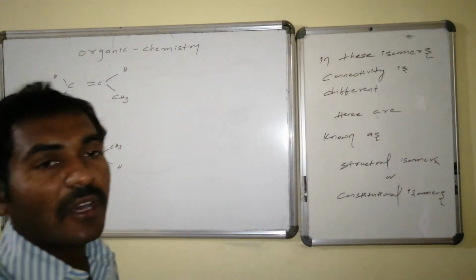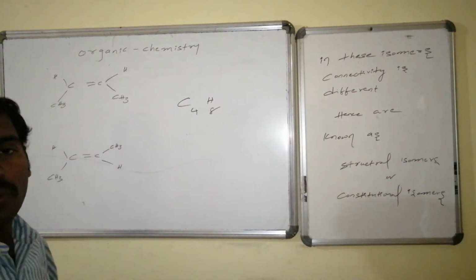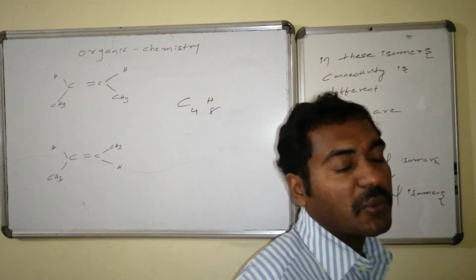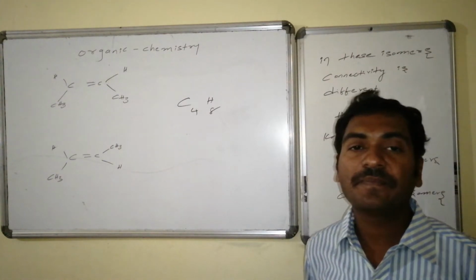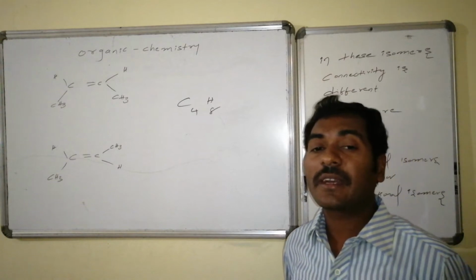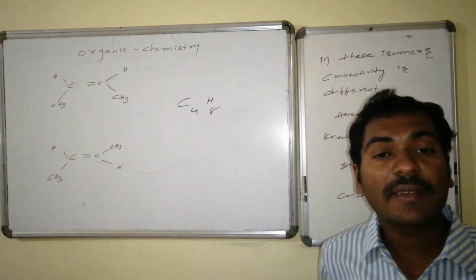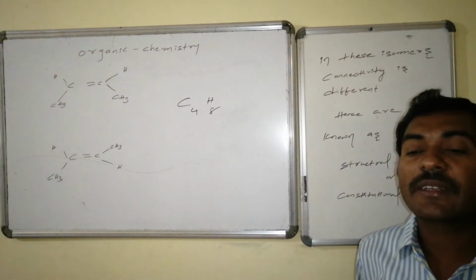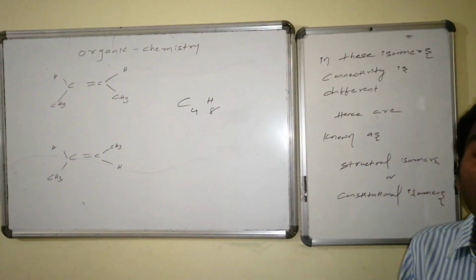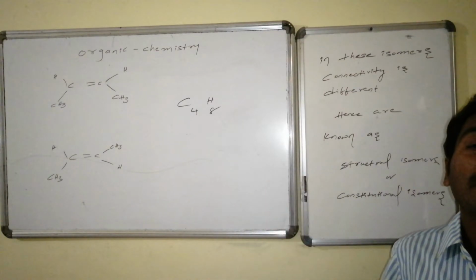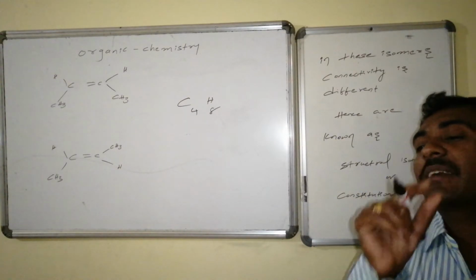If you look at the formula of the compounds, carbon is 4, hydrogen is 8, C4H8 is present in both cases. Every carbon atom of the first and every carbon atom of the second molecule are the same. They are connected with the same number of other carbon atoms. But though they maintain the same connectivity, they differ in the spatial adjustment of groups connected with a restricted rotation. Due to this, their spatial adjustment is different. Hence, these are known as a special type of isomers, and this is known as geometrical isomerism.